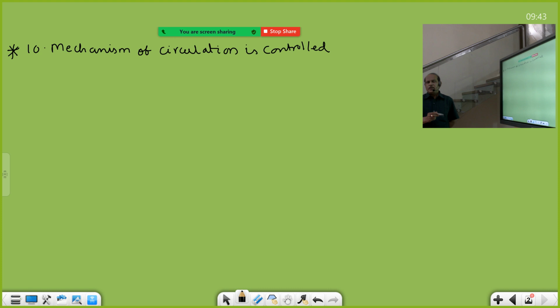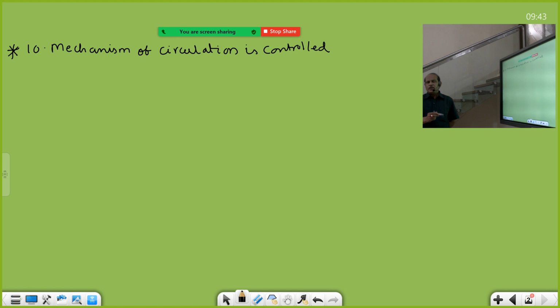So the earthworm circulatory system is only this much. Here, to some extent, it is better than that. So that's why the mechanism of circulation is controlled by the alary muscles. Alary muscles are present on either side of the heart. And now the process, the route of circulation, let us see. Those spaces are called sinuses.